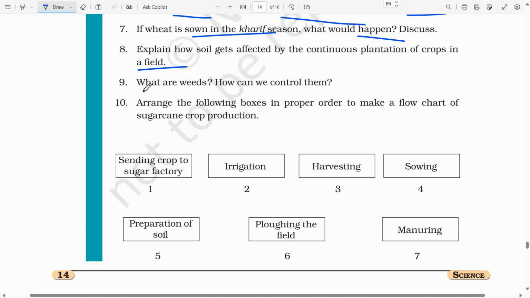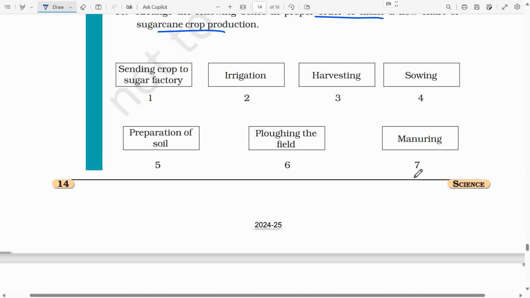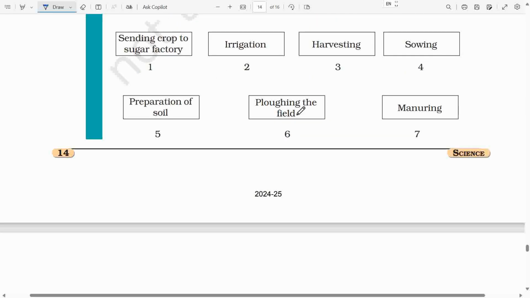Ninth, what are weeds? How can we control them? 10th, arrange the following boxes in proper order to make a flowchart of sugarcane crop production. Box number 1, sending crop to sugar factory. Box number 2, irrigation. Box number 3, harvesting. Box number 4, sowing. Box number 5, preparation of soil. Box number 6, ploughing the field. Box number 7, manuring.